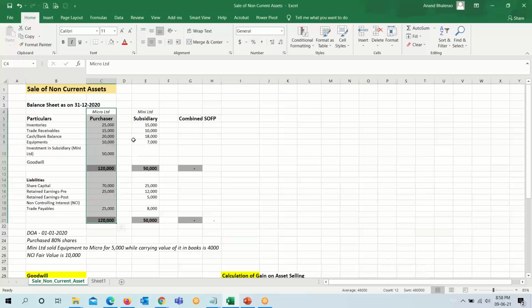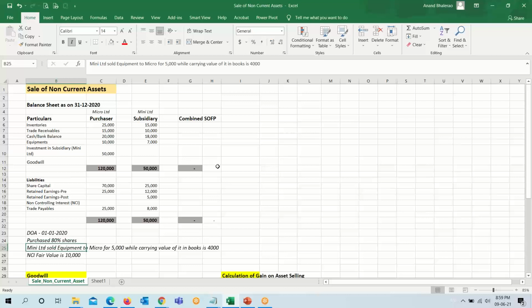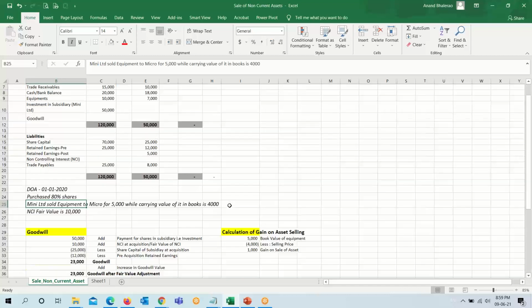So these are the figures. Micro Limited is the parent or purchaser and Mini Limited is the subsidiary. The date of acquisition is 1st January 2020. Micro Limited purchased 80% shares, so Micro Limited holds 80% shares of Mini Limited. Mini Limited sold equipment to Micro for 5,000 while the carrying value in its books is 4,000. That is, there is a profit of 1,000 which we will calculate here. The fair value of non-controlling interest is 10,000.